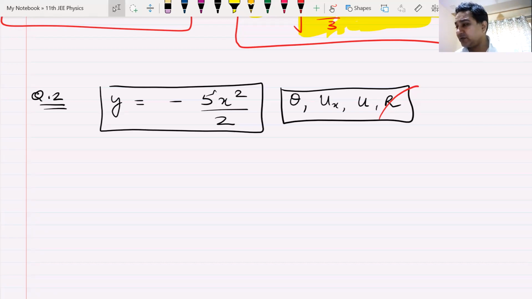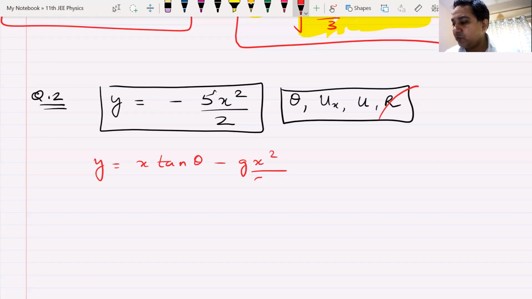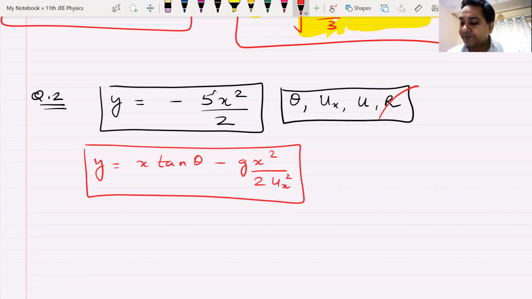Okay, let me help you out. I think everyone is getting puzzled. Why is everyone getting puzzled? Everyone is getting puzzled because the original equation that I have was like this: y is equal to x tan theta minus gx squared by 2 times ux squared. That was the original equation that I was having. Everything was good till this question, because in this question now, we don't have x. Oh, we don't have x.